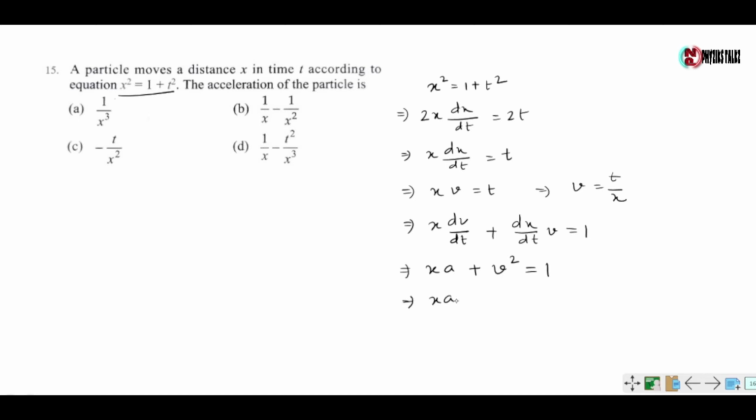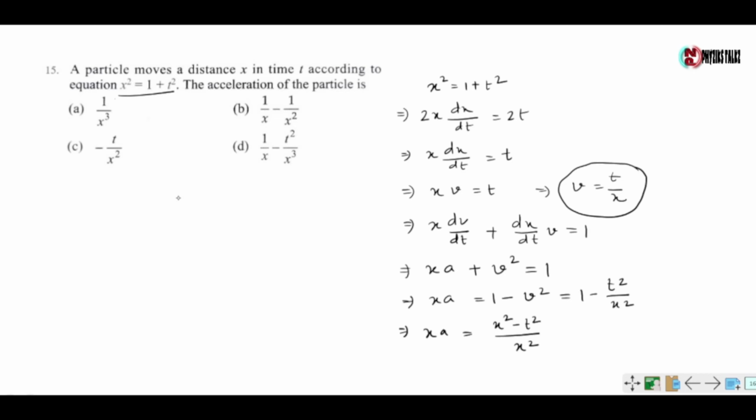So xa equals 1 minus v square, which gives 1 minus t square by x square, as velocity is t by x. So xa is equal to x square minus t square by x square.